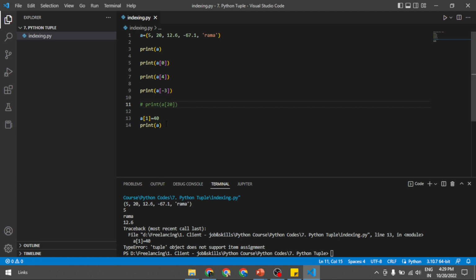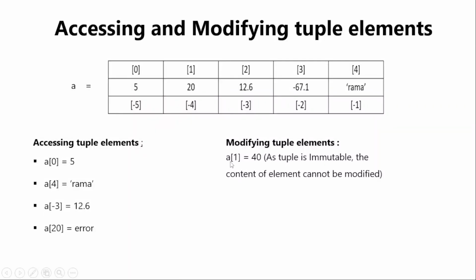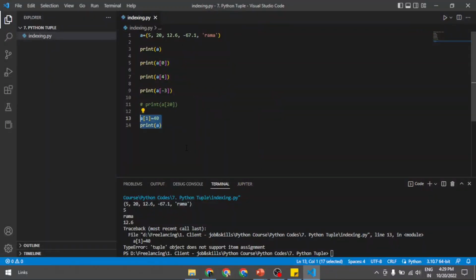When I try to modify the tuple element, where a of 1 = 40 instead of 20, as I do in a list, it's throwing an error saying that tuple object does not support item assignment. We face this error in strings as well. Even a string is immutable, we cannot modify its elements, so it throws an item assignment is not supported error.